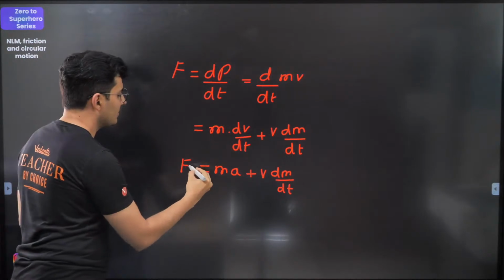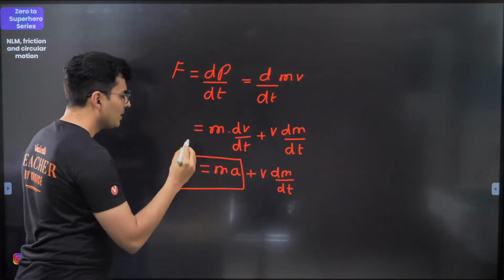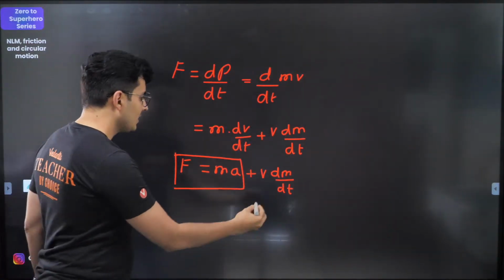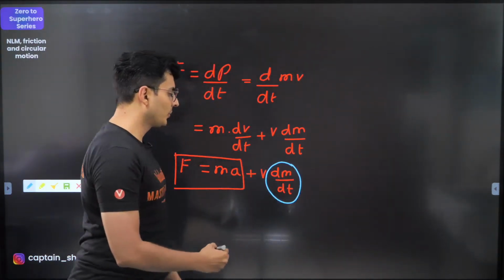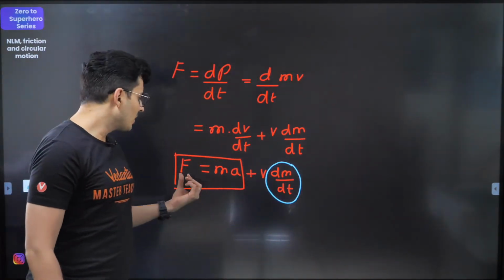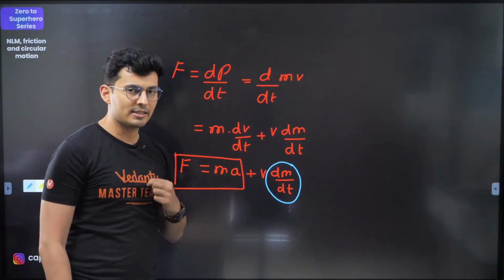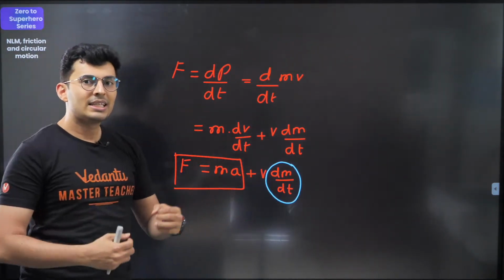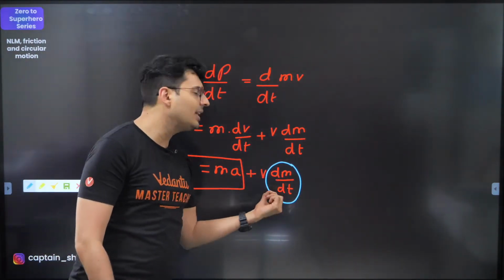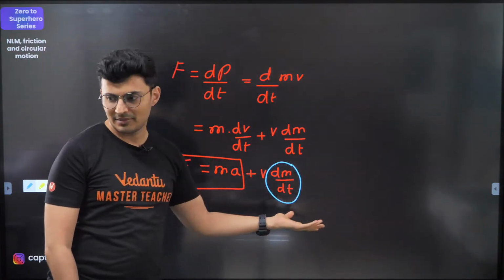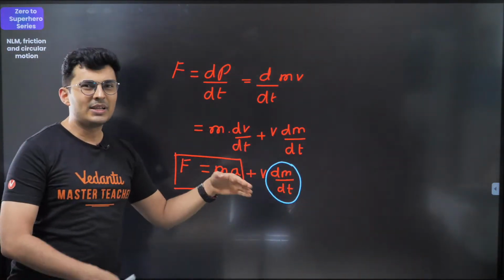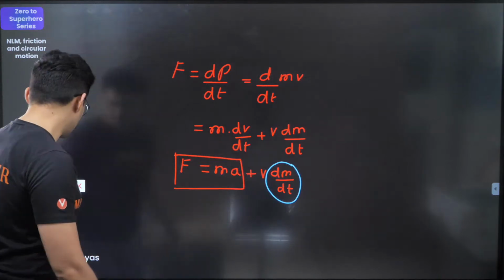Usually you just focus on the first part, because usually this quantity is 0. Mass does not change. So that's why you usually write net force is mass into acceleration. But if there is a change of mass, then this v dm by dt term will also come. That is sometimes also called the thrust force.